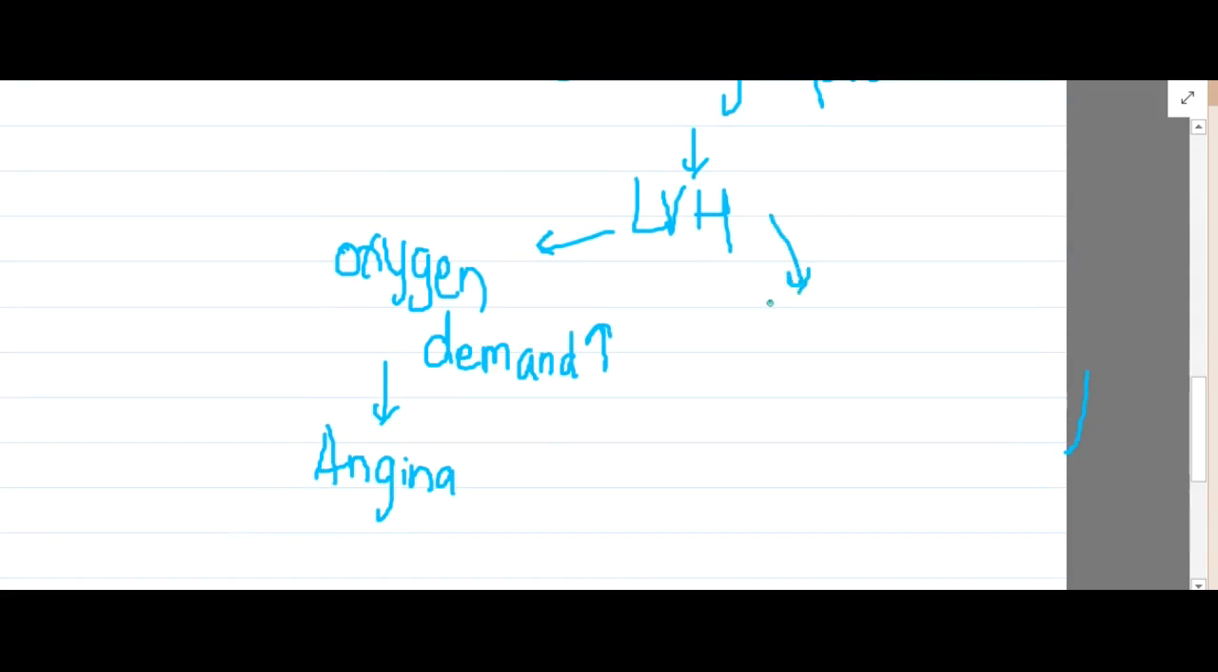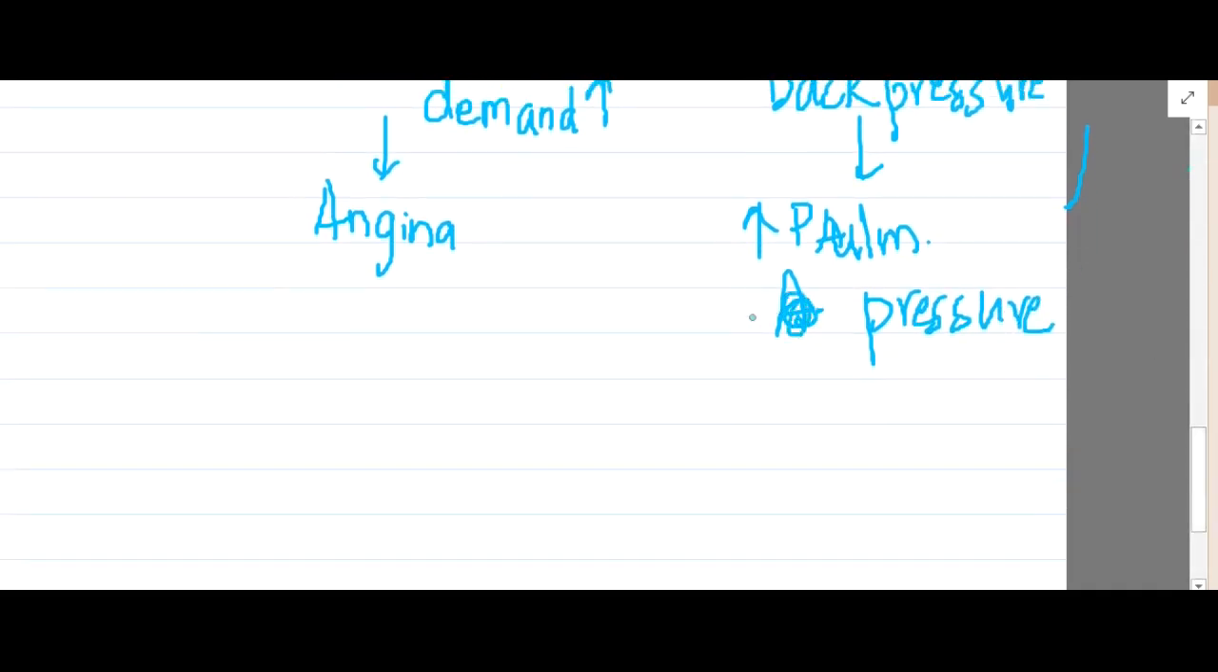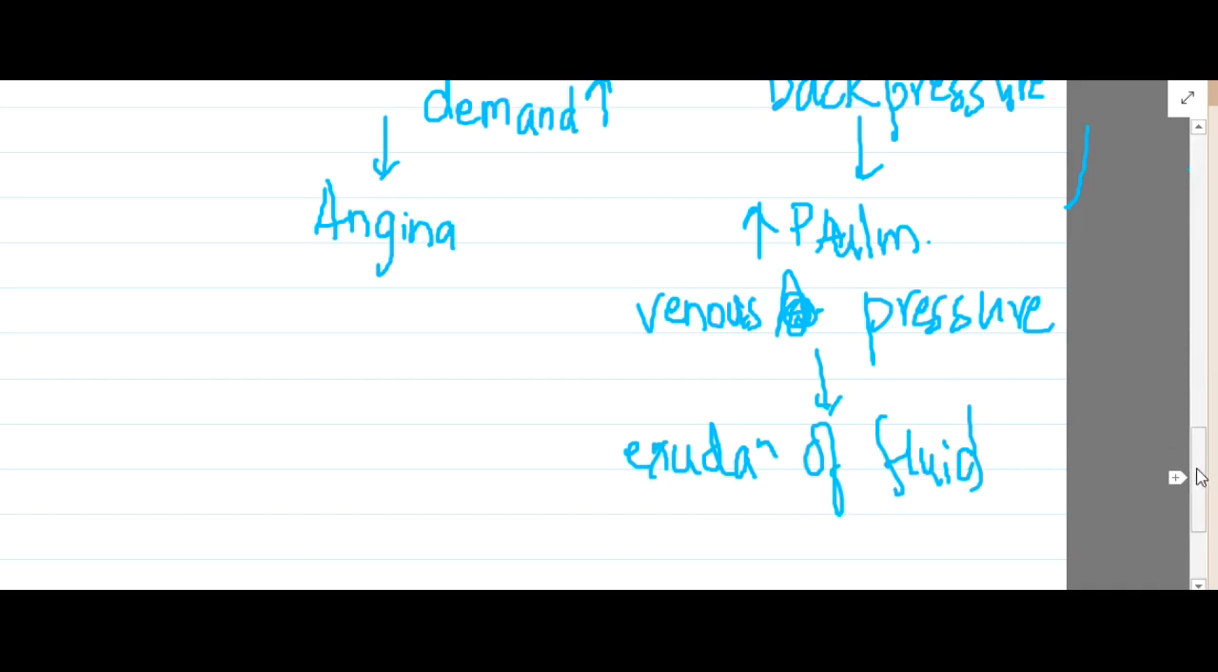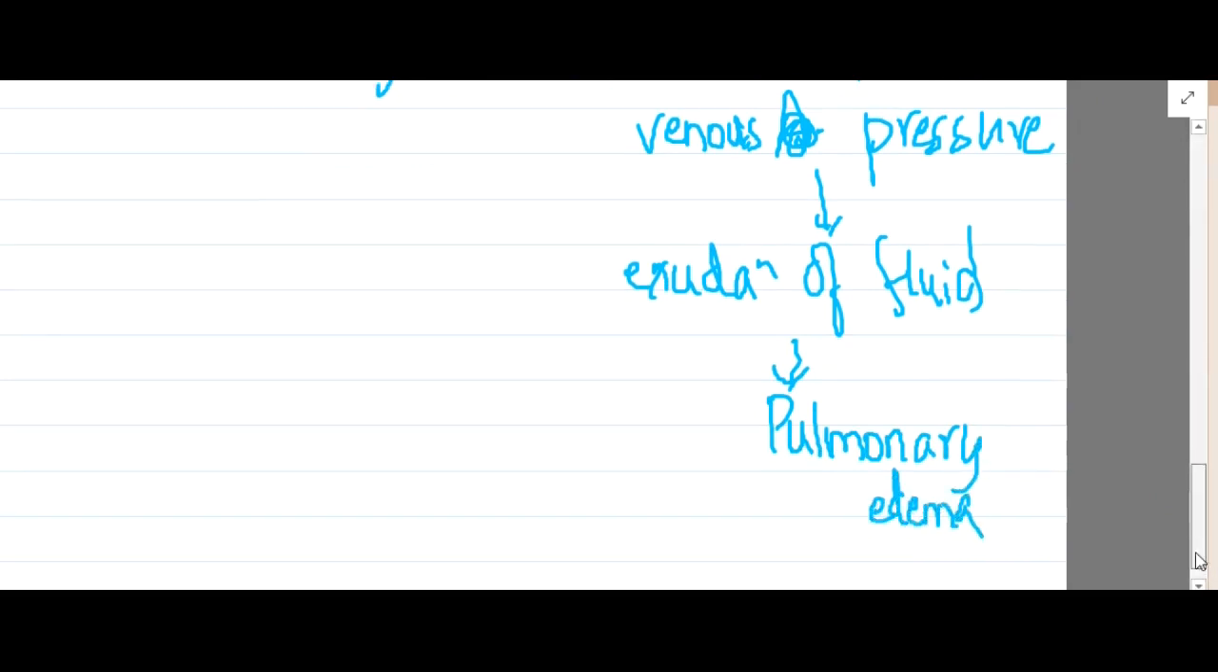So because of back pressure, there is increased pressure in the pulmonary capillaries and increased pulmonary arterial pressure, actually pulmonary venous pressure. Okay, this will cause pressure mismatches, and there is exudation of fluid into the interstitial fluid, thus resulting in the formation of pulmonary edema. Whenever pulmonary edema develops, this will cause dyspnea in the patient.